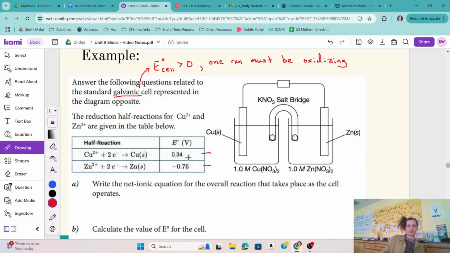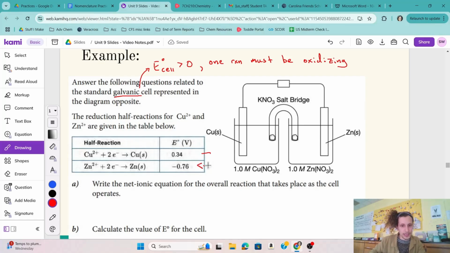And which one should I flip so that when I sum the two reactions, I'm going to get a positive E cell? Well, if I flip this one, right, the copper, I'm going to get a negative 0.34 plus a negative 0.76. Two negatives adding together, it's going to be another negative. So that's not the one.